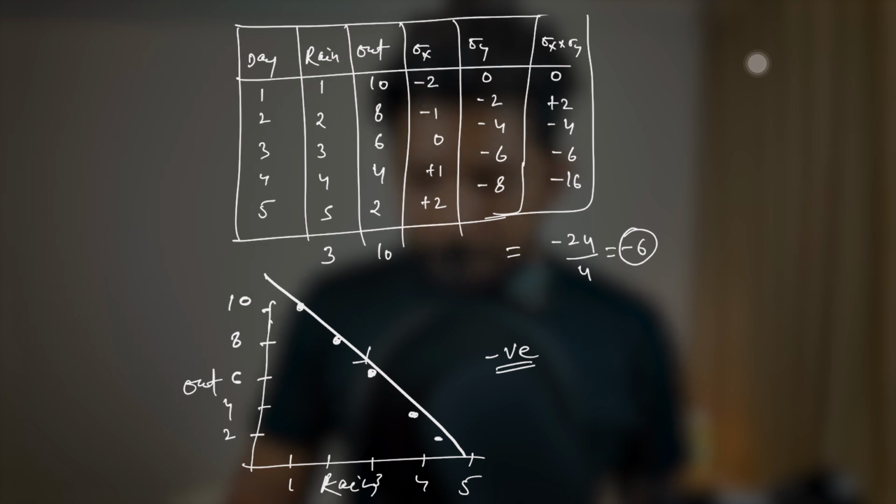Hopefully it's clear. Okay, so now the main thing is that we are able to find the direction, whether it's positive, whether it's negative, or whether it's neutral, right? Covariance is good. We are able to find the direction, positive, negative, or the neutral. But the biggest problem of covariance is that we cannot find the strength. We cannot find the magnitude, that how strong the relation is. It will just tell us the negative and positive, but it is not a reliable measure for this strength.